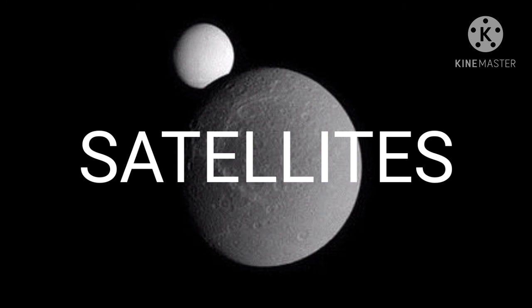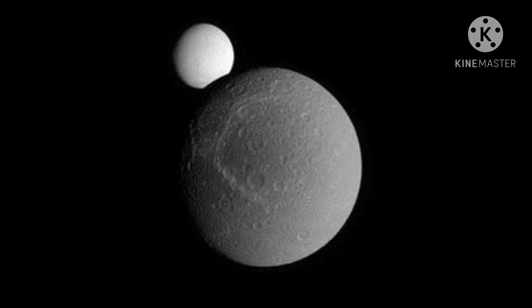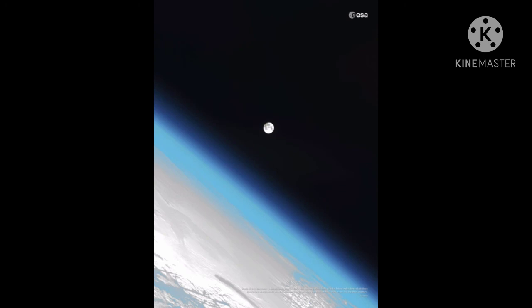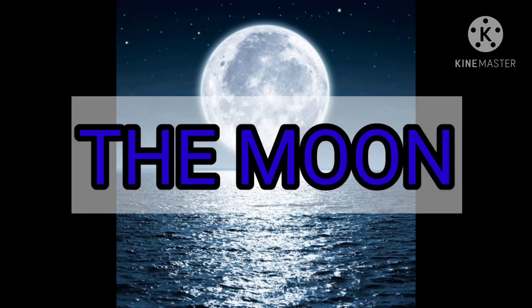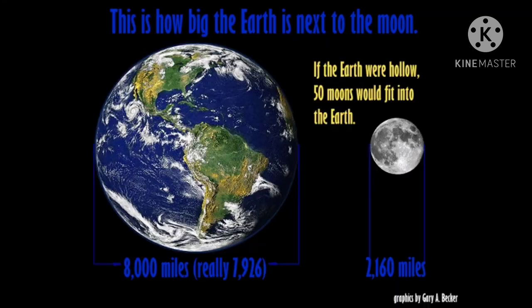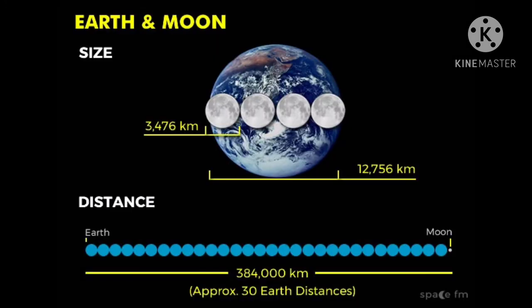Satellites. A satellite is a celestial body that moves around the planets in the same way as the planets move around the Sun. Mercury and Venus do not have any satellites. All the other planets have satellites. The Moon. Our Earth has only one natural satellite, that is the Moon. Its diameter is only 1/4 that of the Earth. It appears so big because it is nearer to our planet than other celestial bodies.